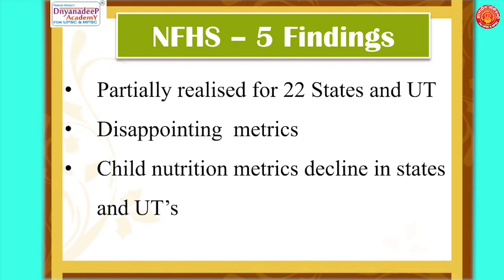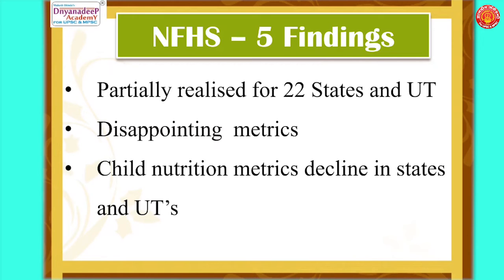The metrics are disappointing when it comes to child nutrition and adult anthropometric measures, which suggest a low quality of life. At the same time, it has mentioned that four key metrics of child nutrition have decreased in the National Family Health Survey 5 compared to the earlier, that is the fourth survey.